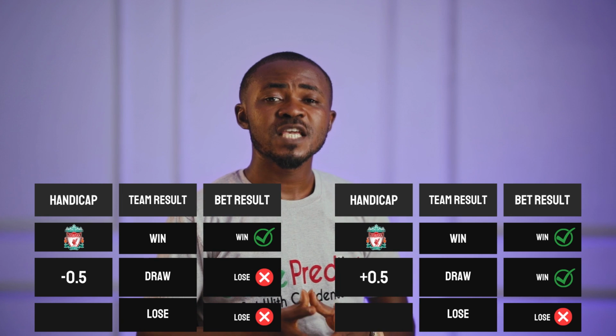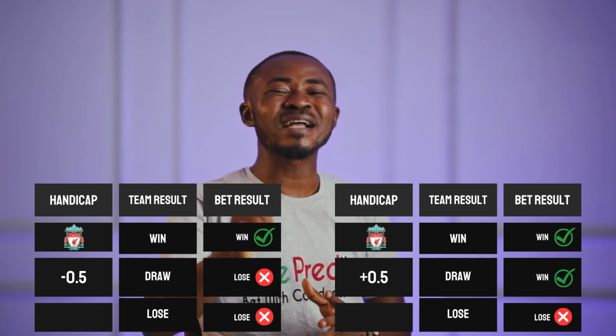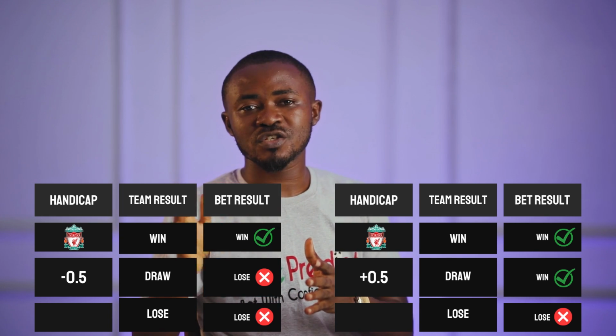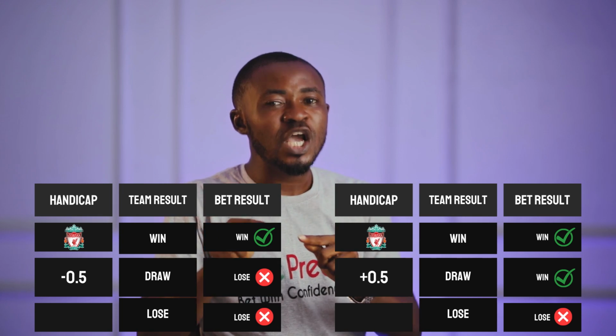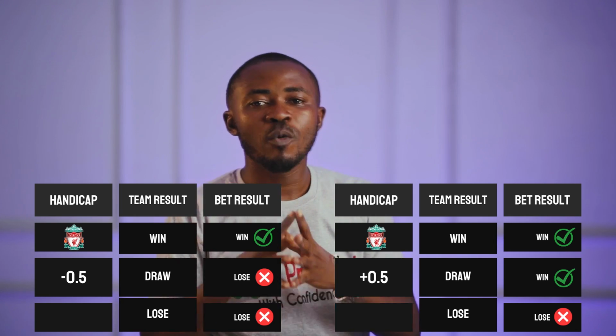On the other hand, if you place a bet on Liverpool with the handicap plus 0.50, it means that if Liverpool wins the match, you win your bet. If Liverpool draws the match, in this case, you still win your bet. If Liverpool loses the match, then your bet is lost. Now to the next stage, which is the handicap minus 0.75.